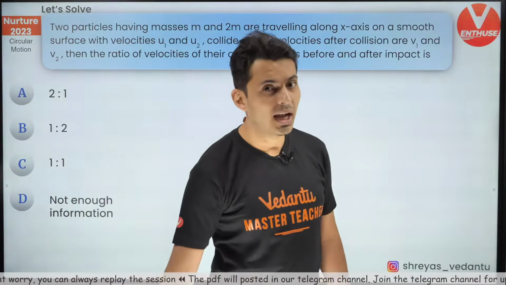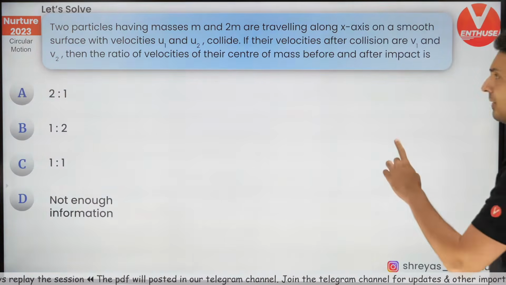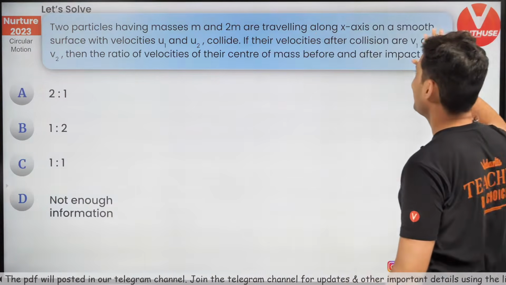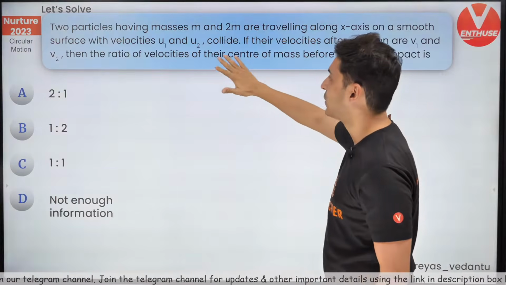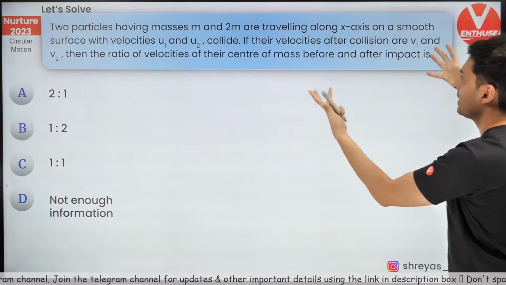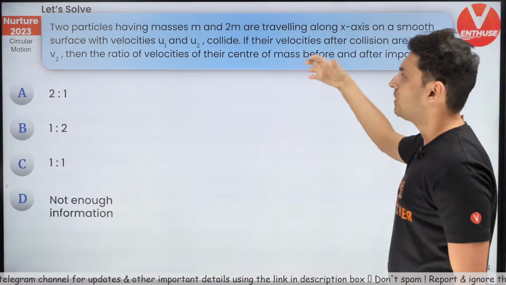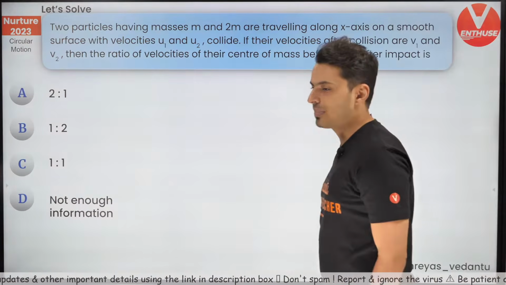Okay, let's go ahead with our first question. Here we have two particles of mass m and 2m, traveling along the x-axis on a smooth surface with speeds u1 and u2. They collide. After that, their velocities become v1 and v2. What is the ratio of the velocities of their center of mass before and after the impact?